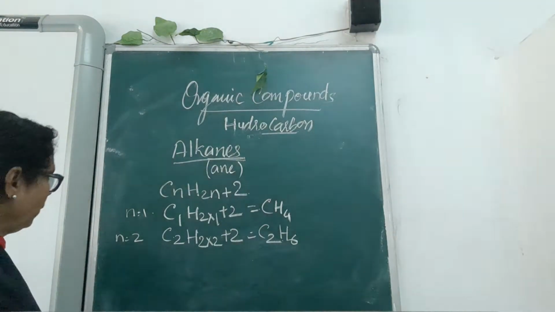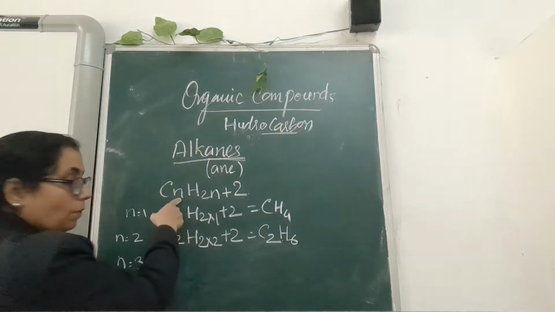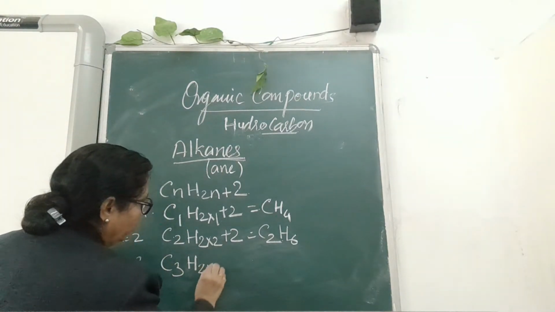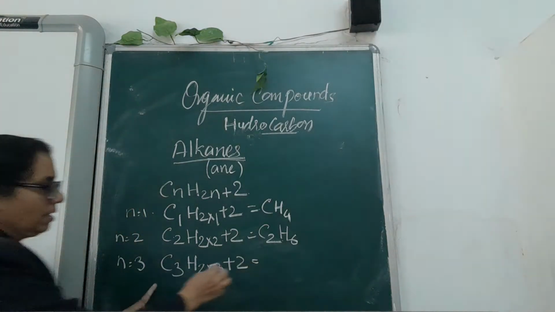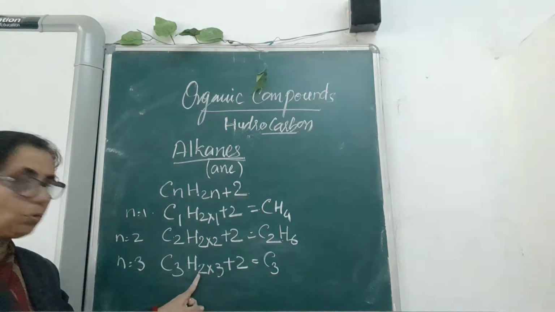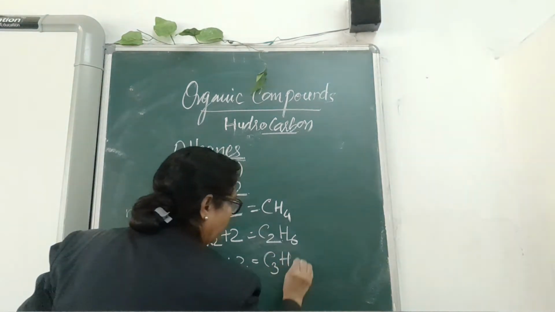Similarly, we will move further. When n is equal to 3, we put 3 in place of n: C3H2 into 3 plus 2. Carbon is 3, and hydrogen is 3 into 2, which is 6, plus 2, that is 8. So C3H8.